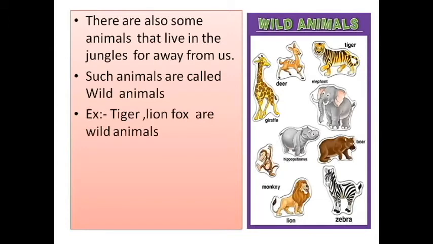Children, which animals do we call wild animals? Animals which are very dangerous and very far away from us, we call wild animals. Where will the wild animals live? They live in the jungle and forest. Example, tiger. What are the examples of wild animals? Tiger, deer, giraffe, hippopotamus, bear, elephant, monkey, lion, zebra are examples of wild animals.